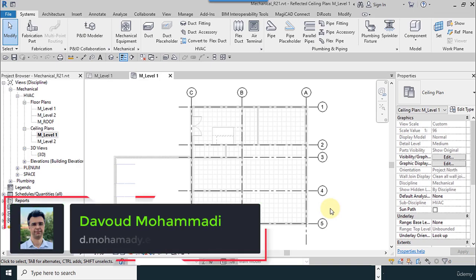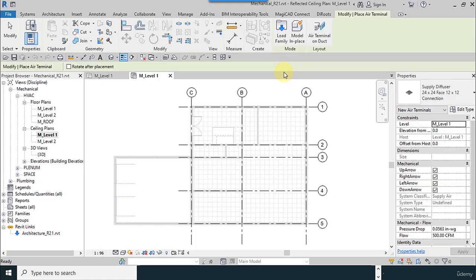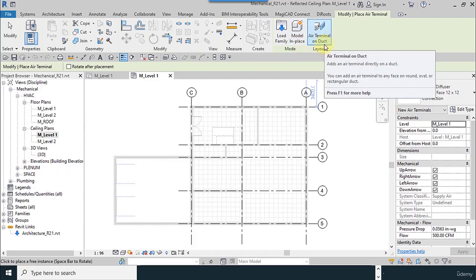In this part of our training course, we want to learn how to place diffusers. For adding the diffusers on the drop ceilings, we have to select the air terminals. We have three tools here: load family, model in place, and air terminal and duct.